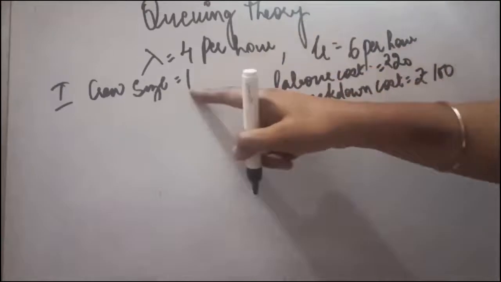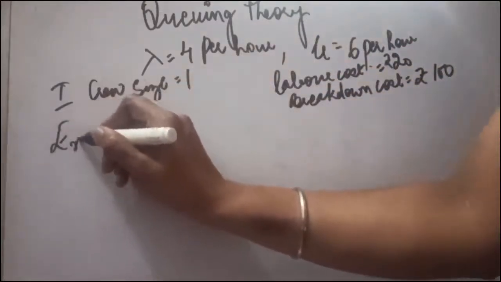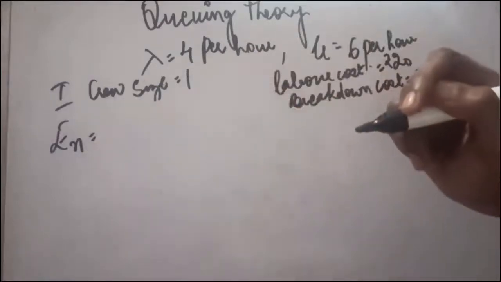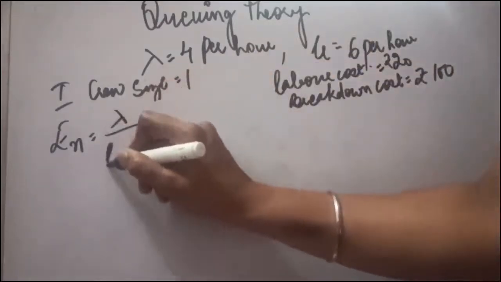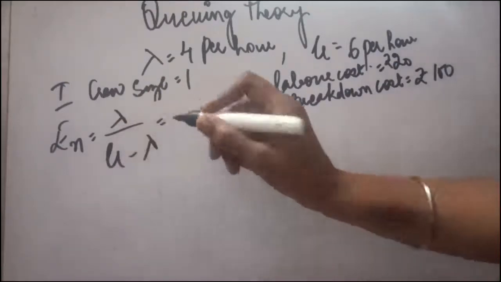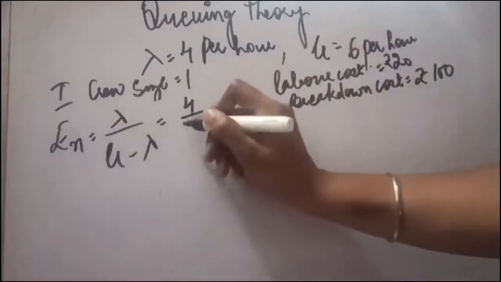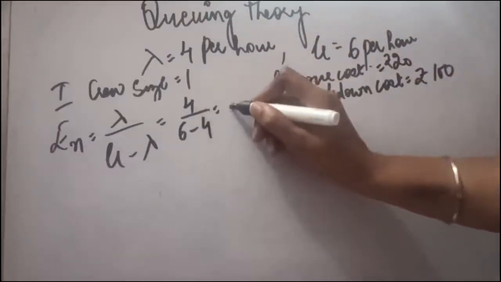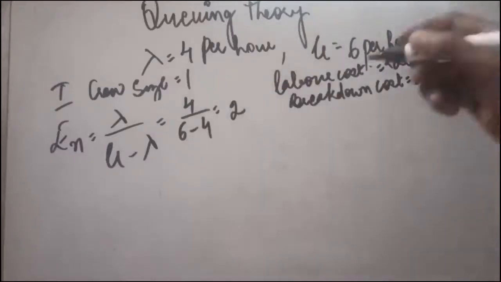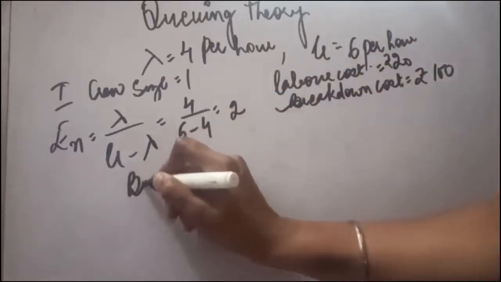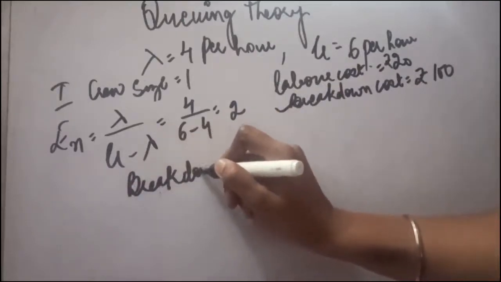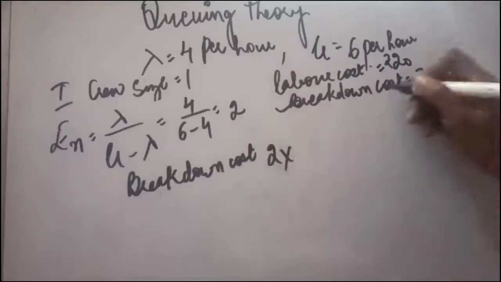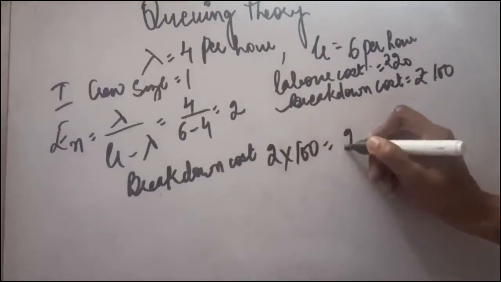So if our crew size is 1, as you have seen in all the questions, for calculating the waiting cost or breakdown cost, we calculate En, and the formula for En is this. In this question, lambda is 4, mu is 6. As one worker is working, so it will be 4 upon (6 minus 4), so 4 upon 2, that is 2. So the first component, breakdown cost, will be 2 En into cost 100, so 200.